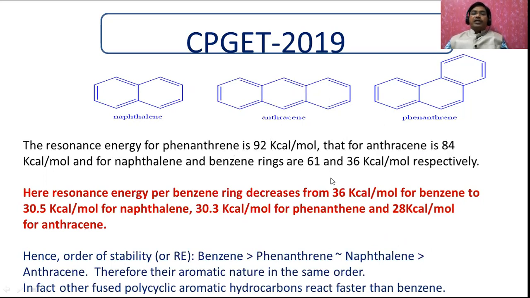That's why you see benzene has more resonance energy when compared to naphthalene. This is phenanthrene, this is naphthalene, and 28 is this. Therefore, the order of stability depends on resonance energy. The more the resonance energy, the more the stability, the more the aromatic character. Therefore, the order of aromatic character: benzene is greater than phenanthrene, almost, because 30.5 and 30.3 are almost the same, and it is greater than anthracene. Therefore, their aromatic character is also in the same order.